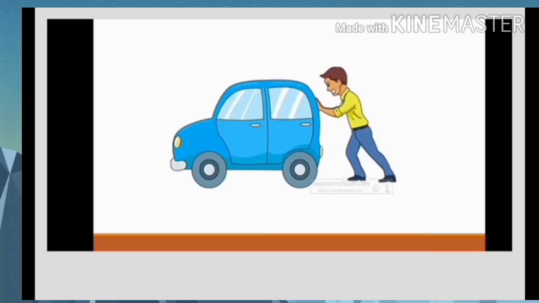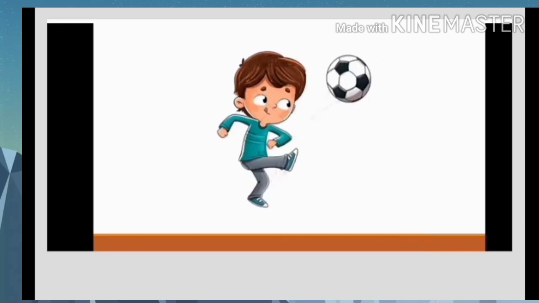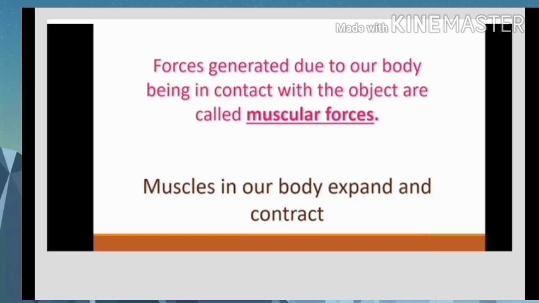A car moves in a forward direction when a man applies force from behind. A reluctant dog is being pulled by his master. And last one, a boy playing football is kicking the ball away. So what do you observe from these examples? A force acts on two bodies through an interaction between them.